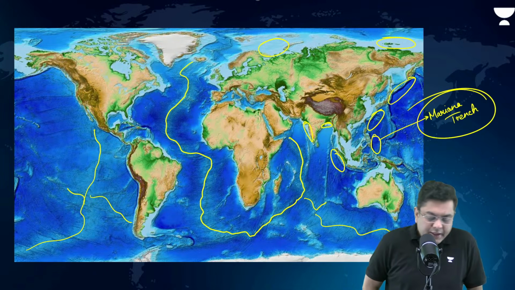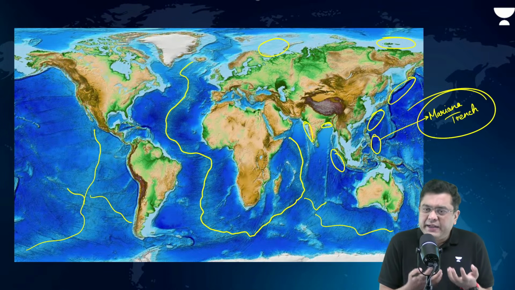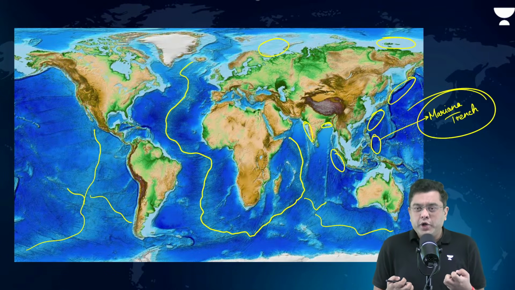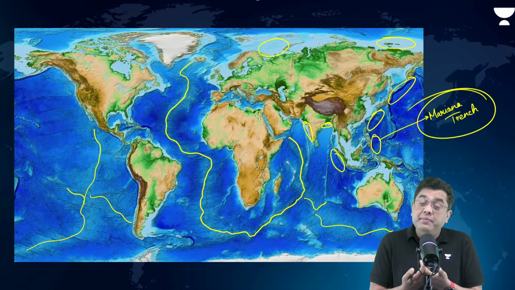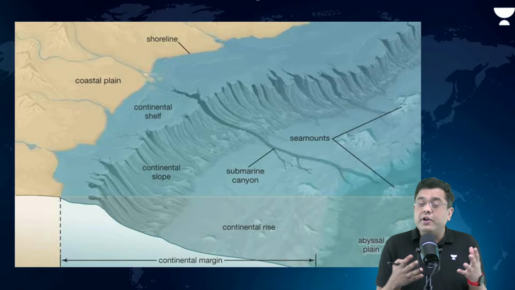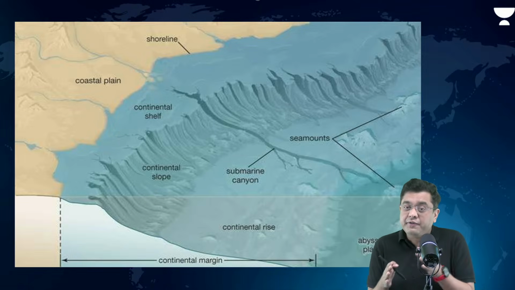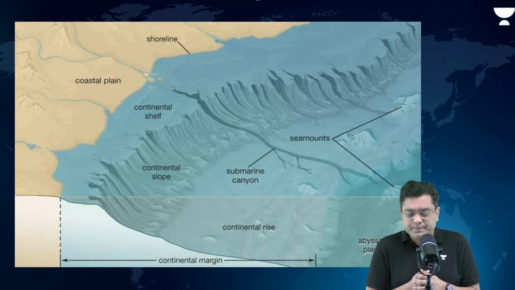Now, here, these basic differences in the ocean bottom, that is what we refer to as the ocean bottom relief. Relief here basically indicates the physiographic classifications and the physiographic variations which are present on the ocean floor.